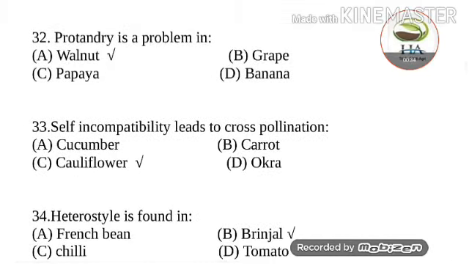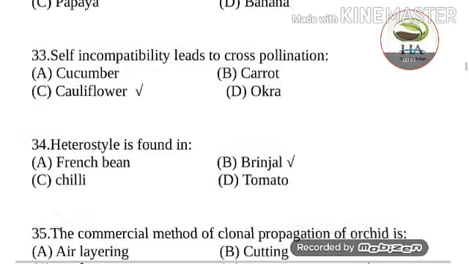Next question is, self-incompatibility leads to cross-pollination in. Options are cucumber, carrot, cauliflower, okra. Answer of this question is cauliflower. All the cole crops are self-incompatible, so right answer is C, cauliflower.